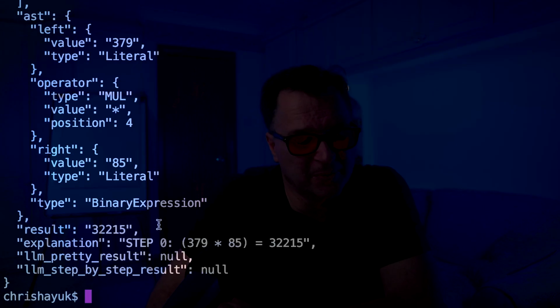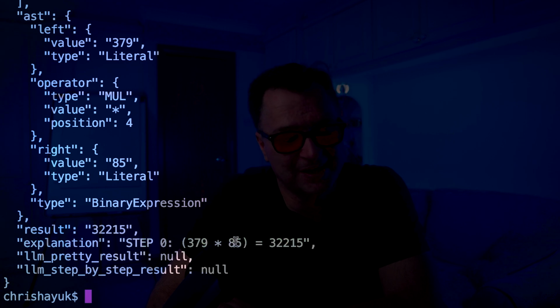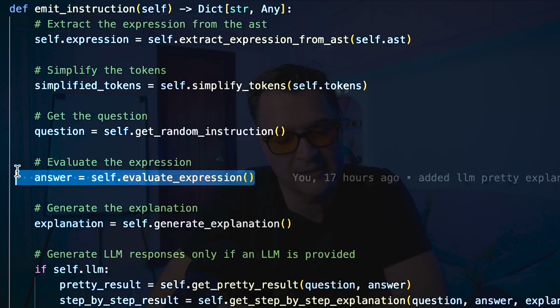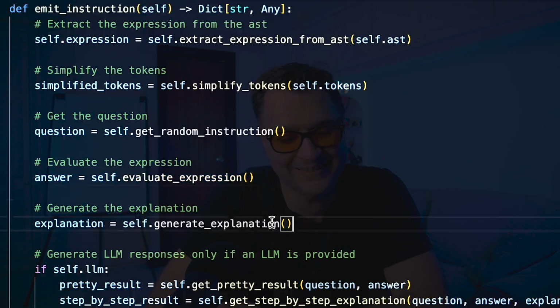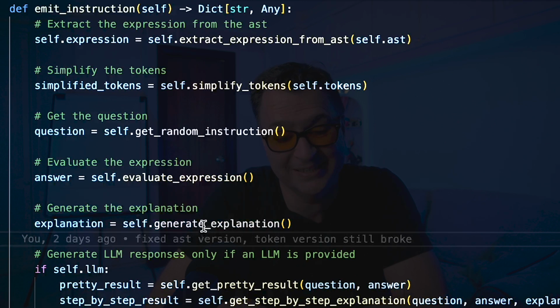As we stand today, we've now got an instruction. We've got an expression, we can ignore tokens, and then we've got the results. Now, if you remember, we said we were going to generate the explanations as well. So if you see this little tag here, explanation, step 0, 379 multiplied by 85 equals, and so on, then we need to understand how we're able to do this. And again, this is why I built this as a compiler, because one of the things that I need to be able to do is actually walk the tree. I need an abstract syntax tree to be able to generate this. So far we've evaluated the expression. The next thing that I have is this thing called an explanation generator.